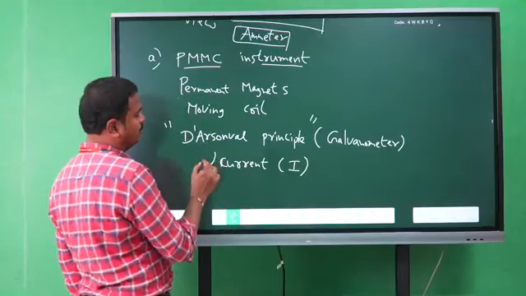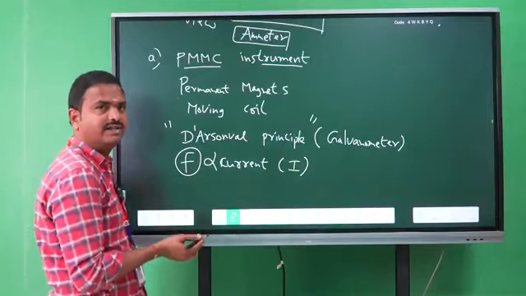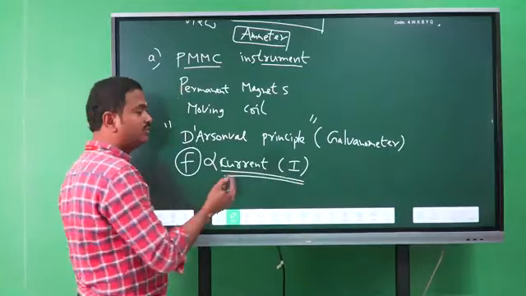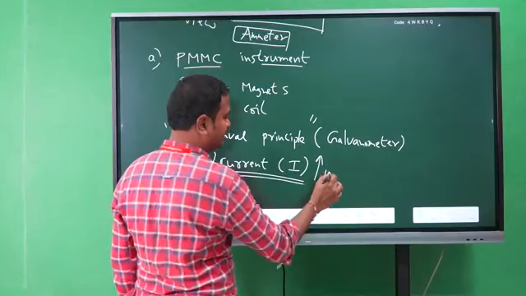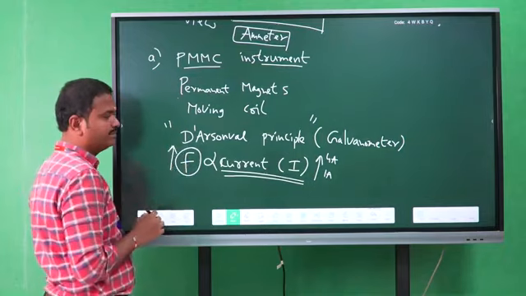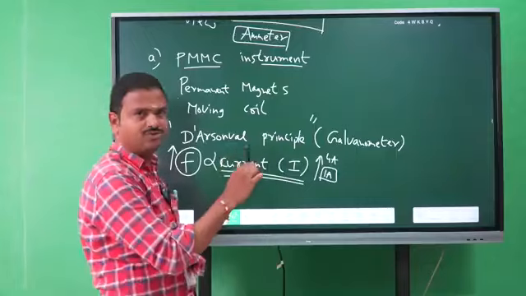to the force. That means the force exerted on the pointer of the instrument depends on the magnitude of current. So if the magnitude of current is 1 to 4 amperes, for example, then the force also increases on the pointer. That means to represent 1 ampere, the pointer requires less force.